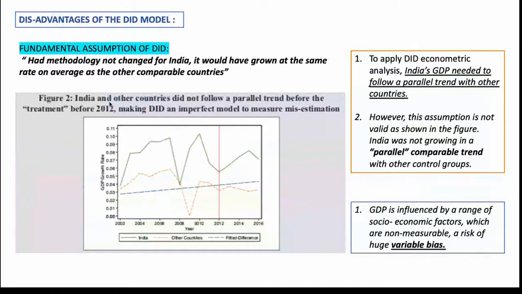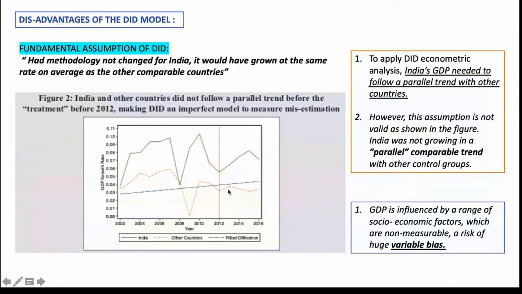First argument that they make is that the fundamental assumption of using a DID, difference in difference model, is that India has to follow a same parallel comparable trend with other control groups, which means that if you were to compare India with other countries and see what is the isolated effect of methodology after having subtracted all the effects of extraneous factors, you will have to understand that India must be growing just comparably with other countries. But on the contrary, this figure makes it very clear that this was not the case.